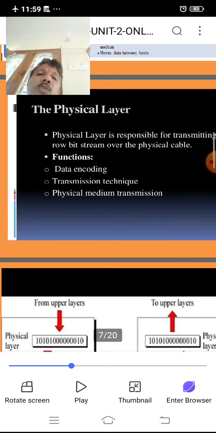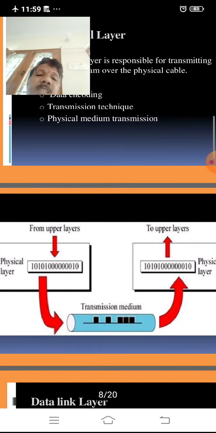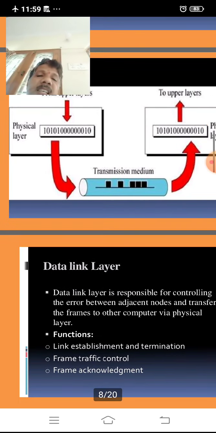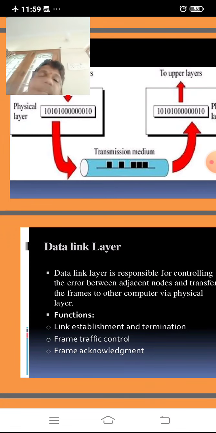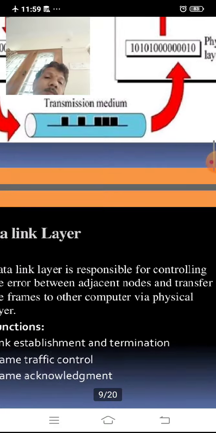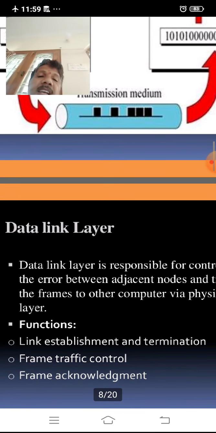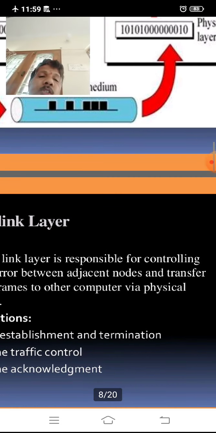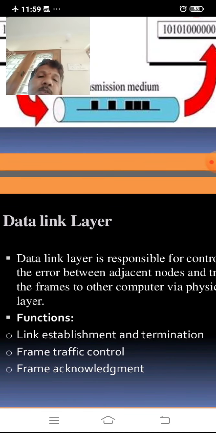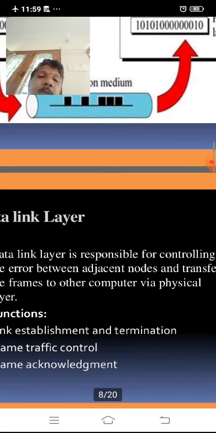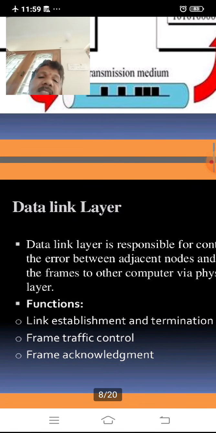Then the next layer is the data link layer. The data link layer is responsible for controlling the error between adjacent nodes and transferring the frames to another computer via the physical layer.